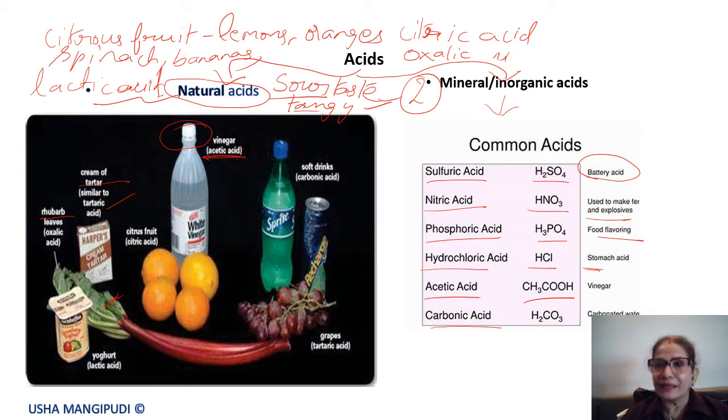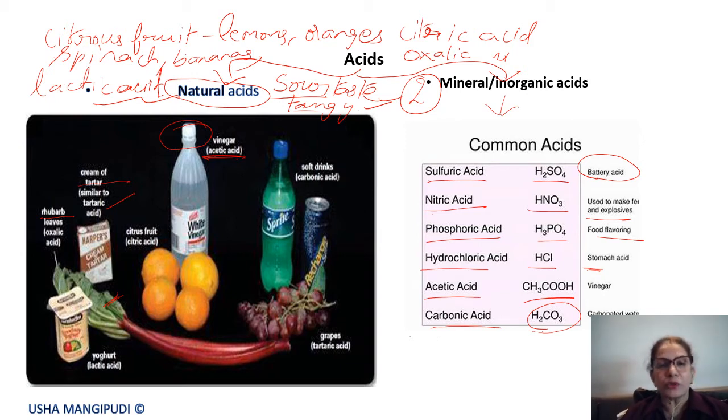All the aerated drinks have carbonic acid in them. So carbon dioxide in water becomes carbonic acid. So they are all carbonated water, or the soda. Soda also is carbonated water. So all these soft drinks will have carbonic acid in them. These are the common acids which are also found in the labs. You can see them in bottles, and you are not supposed to really be playing with them, because they may be very dangerous.